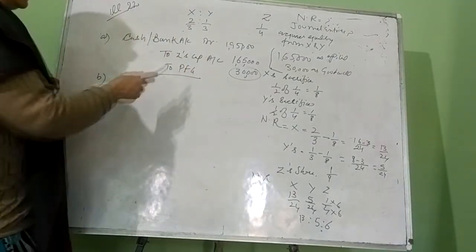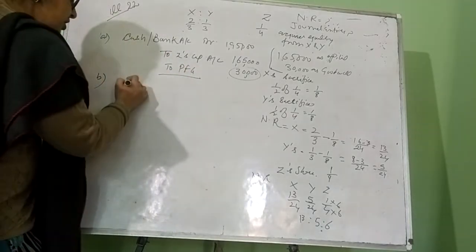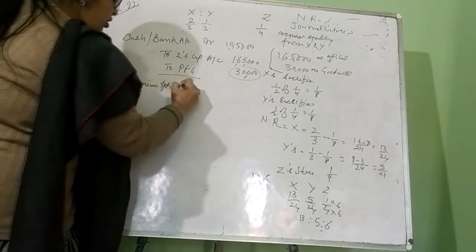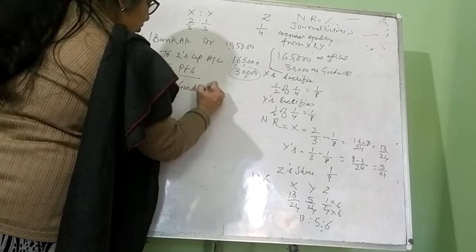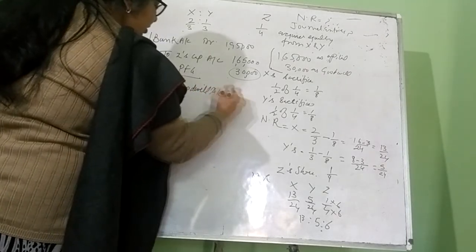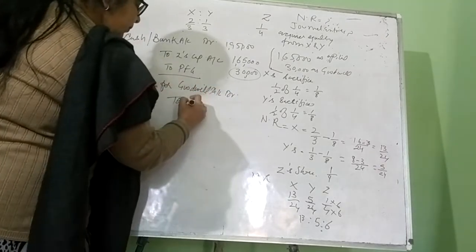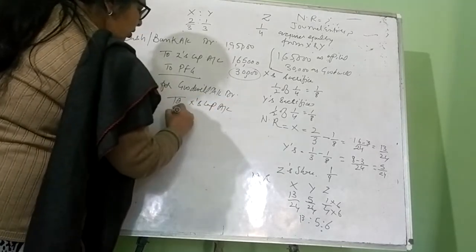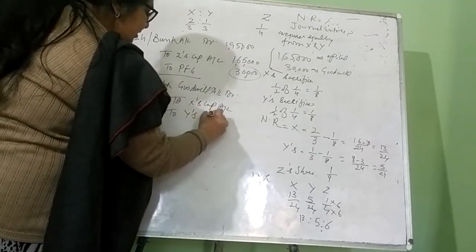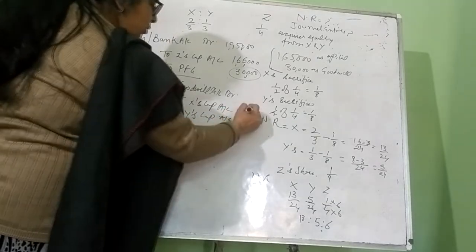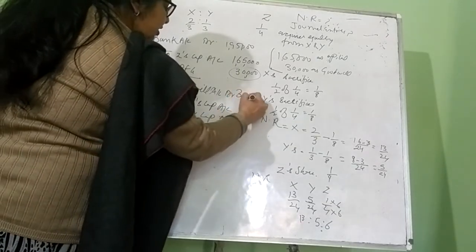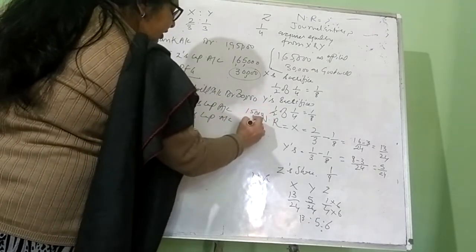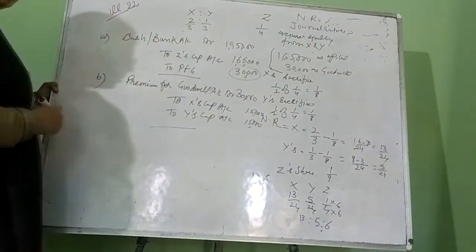So we have to give this premium for goodwill to partners. So journal entry will be premium for goodwill account debit to X's capital account, to Y's capital account. Now we are giving this share equally to partners. Total 30,000 they are getting, and their capital account will be credited by 15,000 each.